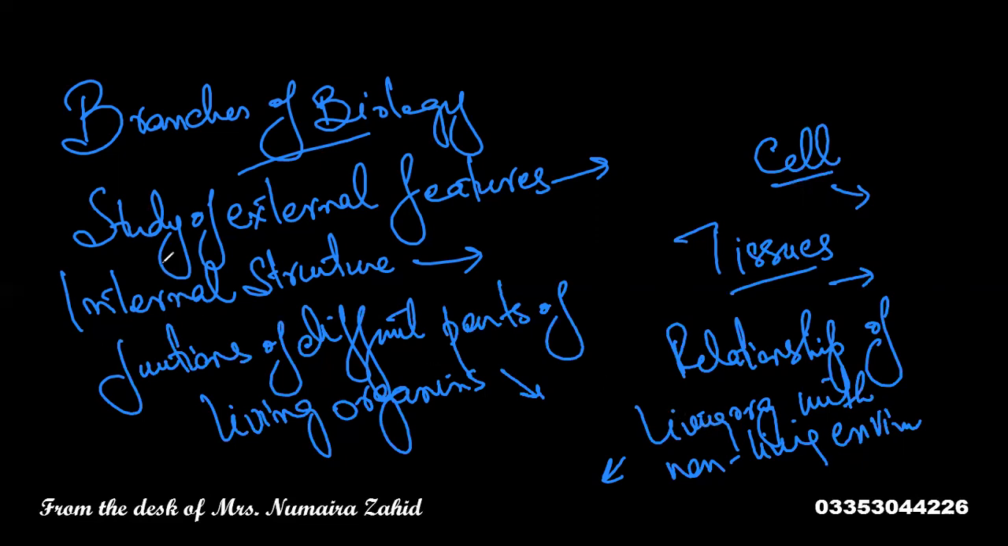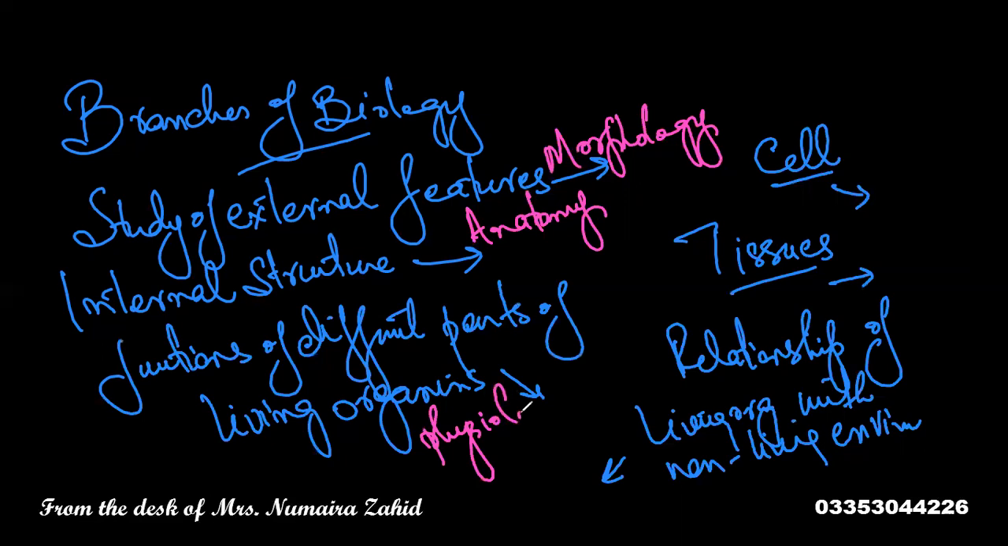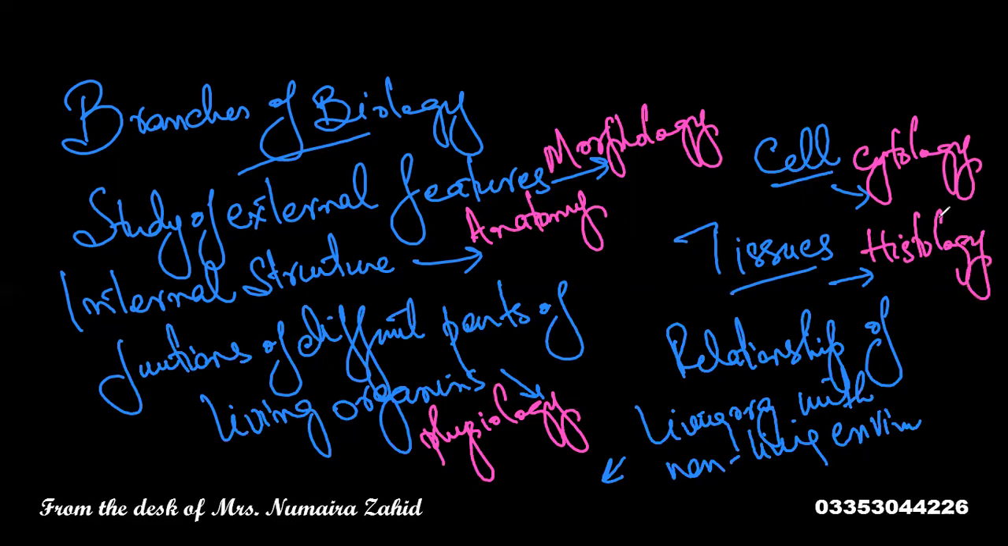Let's have a look. If we are studying the external features of any living organism, that branch is called morphology. When we study the internal structure of any organism, that is called anatomy. When we study the functions of different parts of living organisms, that is called physiology. If you study cells, it is called cytology. Histology is the study of tissues of living organisms. And the relationship of living organisms with the non-living environment is called ecology.